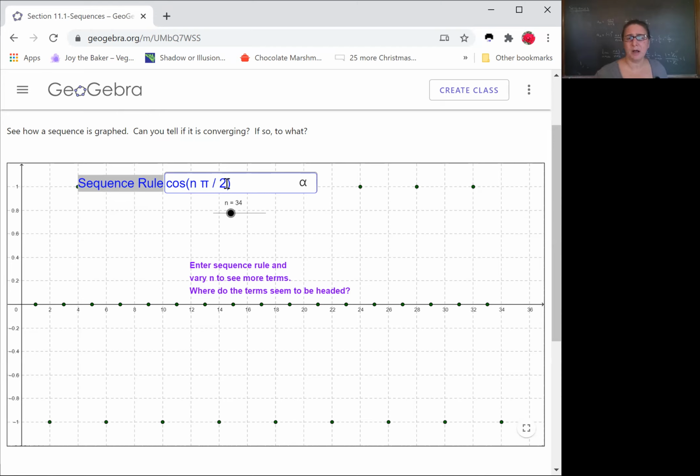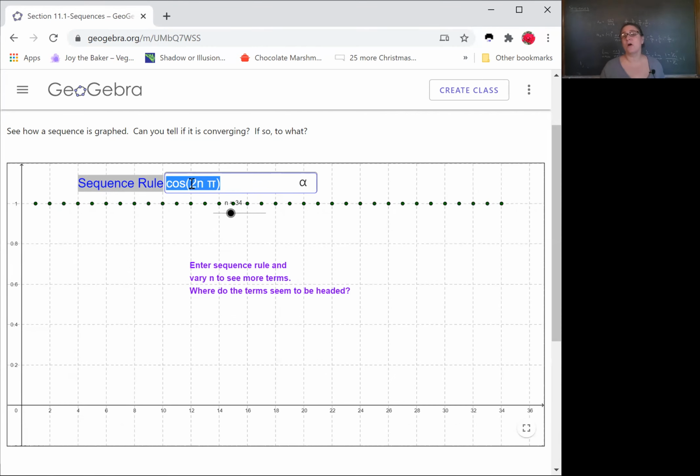If I make it n pi, of course, I'm not going to have the zeros. I'm just going to have the -1s and 1s. Or if I make it 2n pi, then they're all 1, right? So now this sequence is convergent, because this sequence is always 1. It's always going to stay 1. So it's basically the sequence that's all 1s. So we can play with a lot of this kind of stuff.